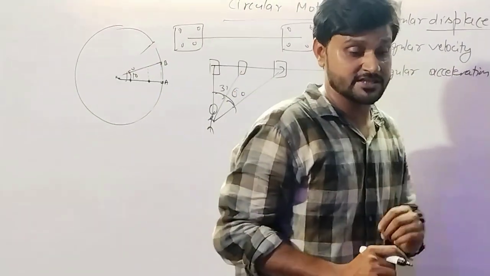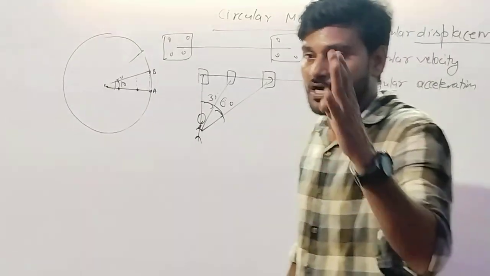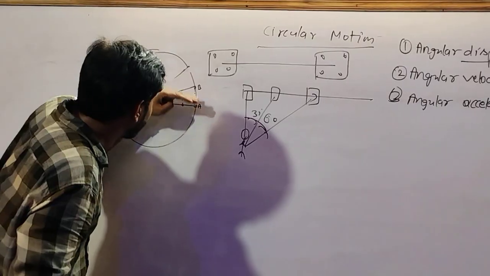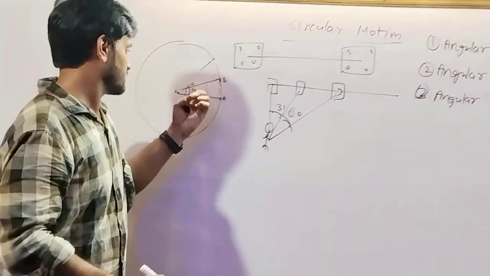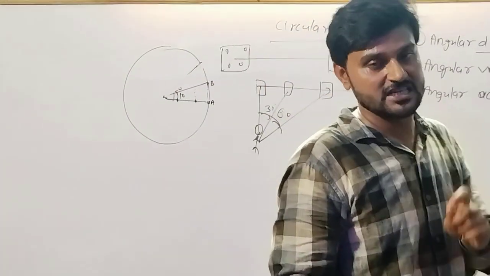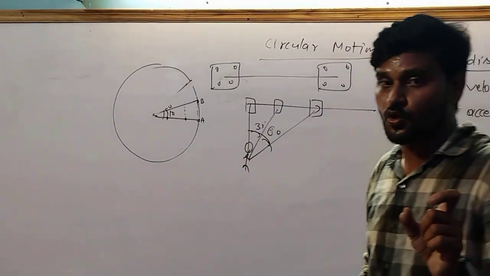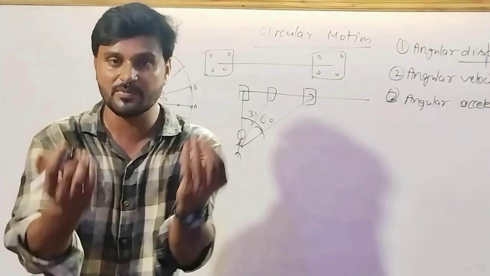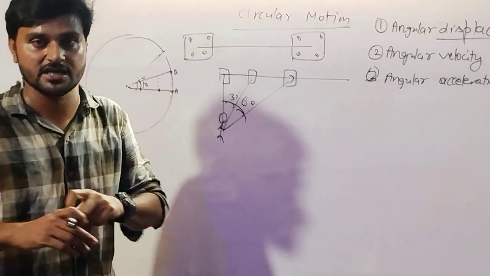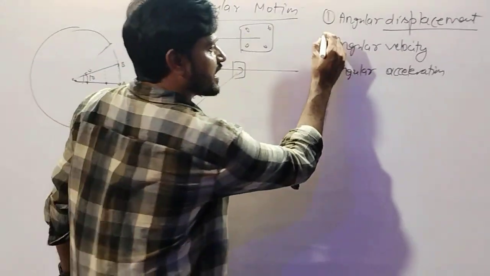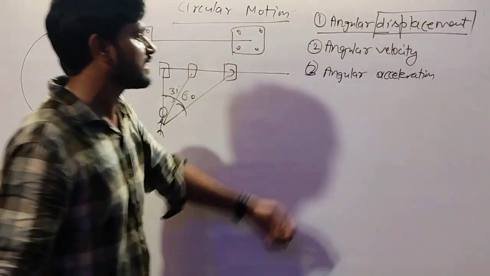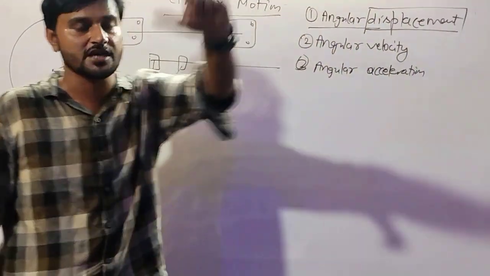So in kinematics we discussed displacement, but here the displacement of every point is not the same, while the angle covered by every point is the same. So what is the same for all the points? That will be the terminology of this motion. We are here to discuss angular displacement, not displacement, because every point has a different displacement, but the angular displacement of every point is the same.